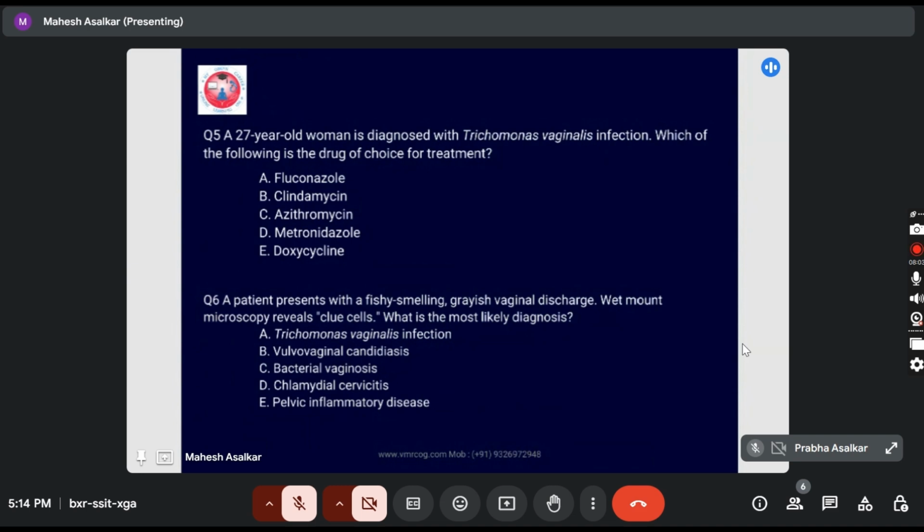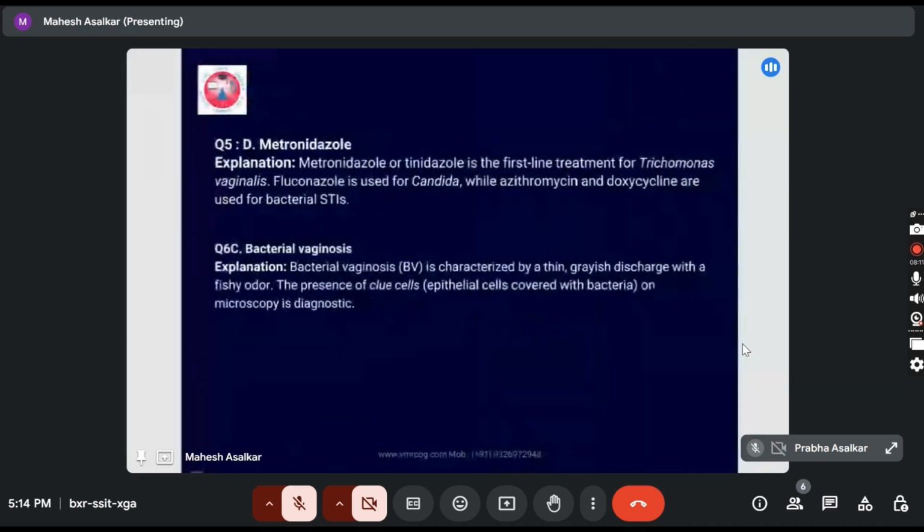Yes, clue cells is a buzzword. Okay, so here it is bacterial vaginosis. So question number 5, metronidazole is the answer. Metronidazole is the drug of choice for treatment of Trichomonas vaginalis, or tinidazole can also be used. It is the first line treatment for Trichomonas vaginalis. Fluconazole is used for Candida, while azithromycin and doxycycline are used for bacterial STIs.